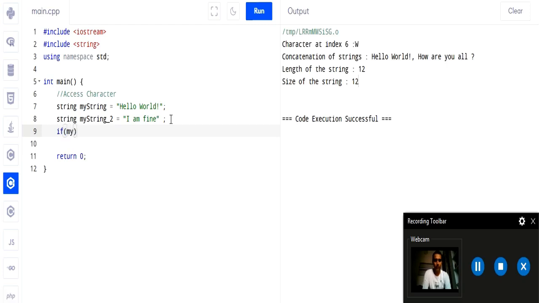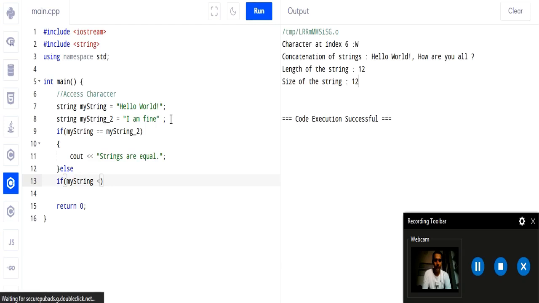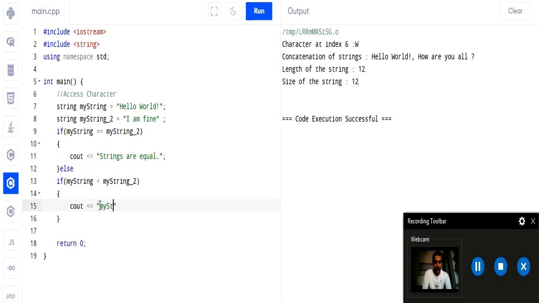So if my string equals my string underscore 2, then cout strings are equal. Else if my string less than my string underscore 2, then cout my string is less than my string underscore 2.